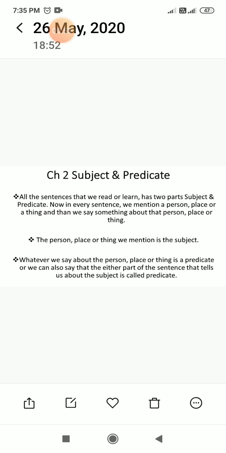Now, in every sentence, we mention a person, place or a thing. Whatever sentence you write, you mention a person, a place or a thing, and then we say something about that person, place or thing.